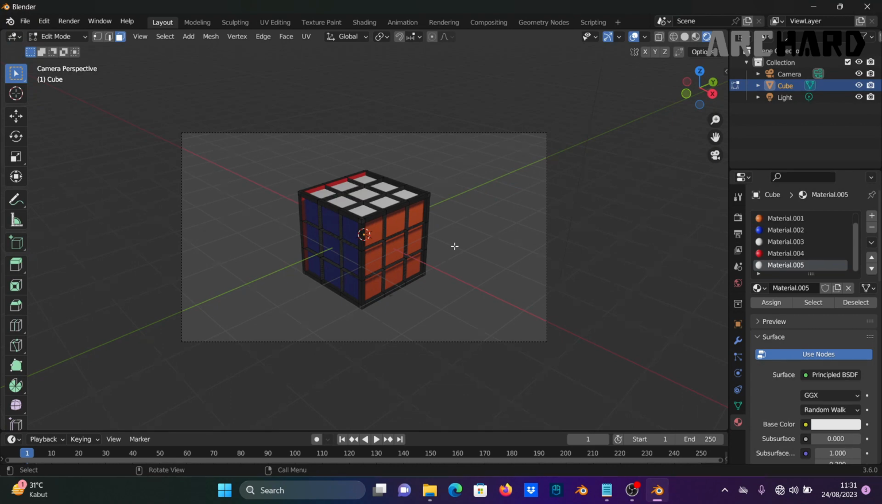The Rubik's Cube is already finished, and in the next video, I want to tell you how to add a background to the scene. Okay, I think that's all I can say.